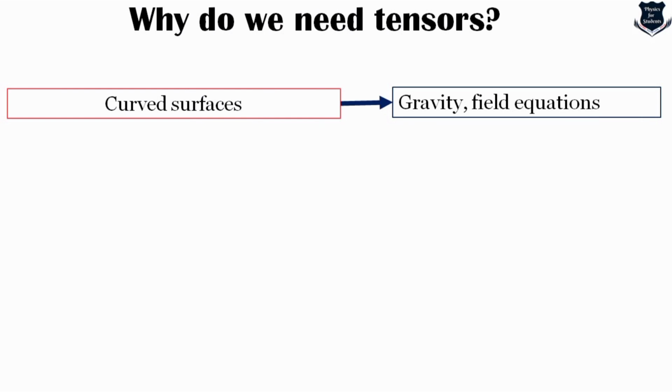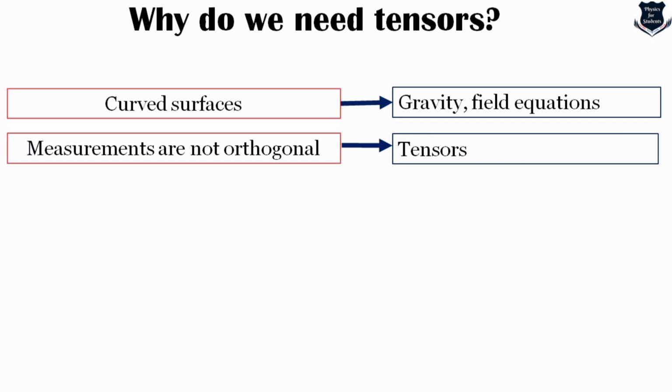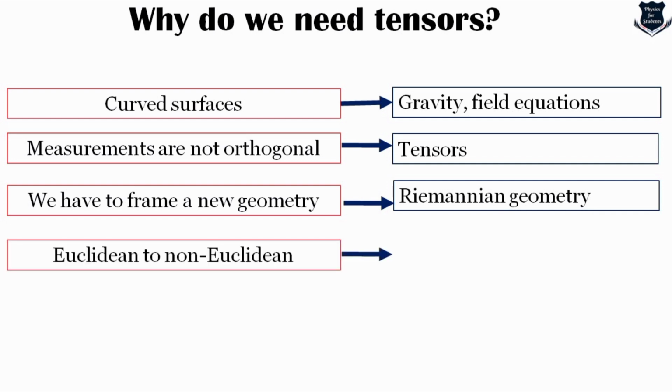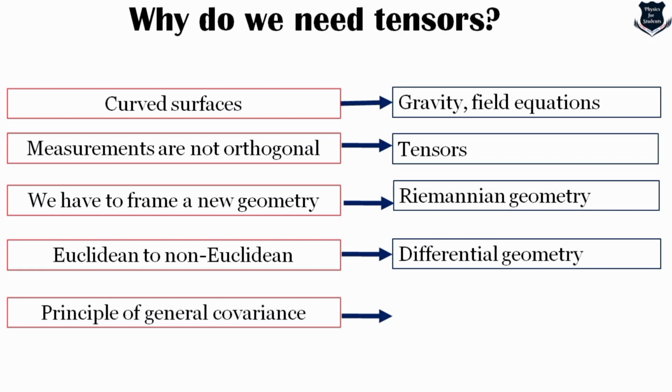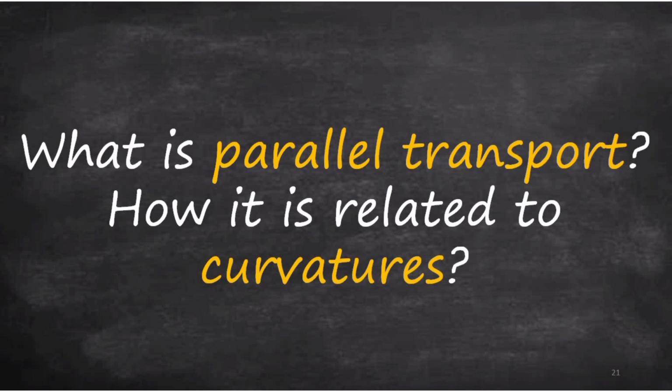So for curved surfaces, we have gravity field equations. We know measurements are not orthogonal, that means not perpendicular. We need tensors. We have to frame a new geometry, so we called it Riemannian geometry. Once we move from Euclidean to non-Euclidean, we need differential geometry. And by the principle of general covariance, things will change along with the measurement. That is why we call it the covariant theory of gravity.